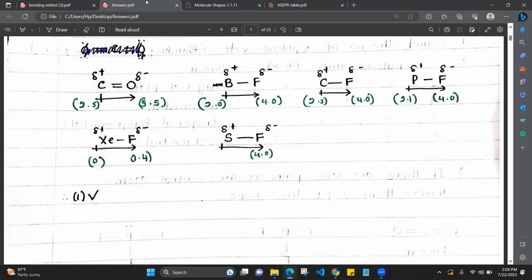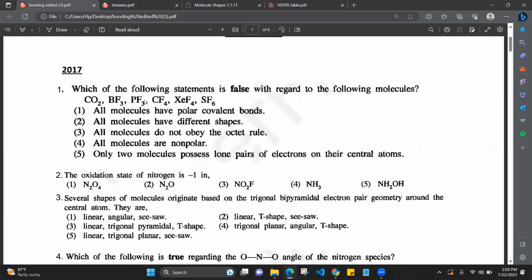First one is correct. I'm going a bit slow at first and then I'll speed up as we go. If there's any point that is not clear, or if I'm going too fast or too slow, please let me know at once, okay? So then, the second statement: all molecules have different shapes. Now we have to see about the shapes.